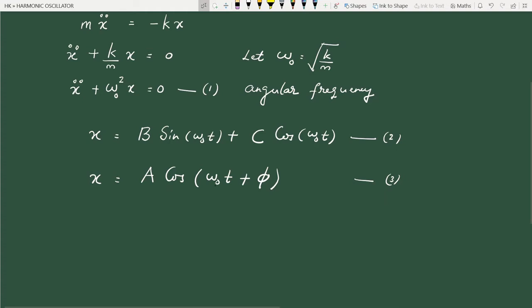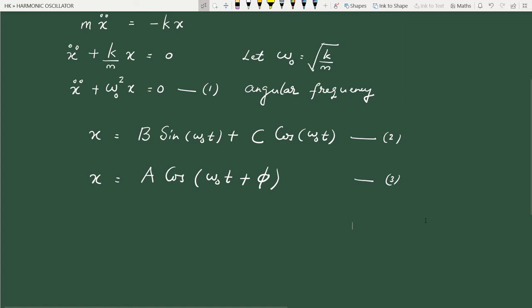Equation 3 is also a solution of equation 1 at a general time t. Now in equation 2 as well as in equation 3, you have two unknown constants: in equation 2, b and c, and in equation 3, a and phi. So we have just rewritten equation 2 in another form, that's all.